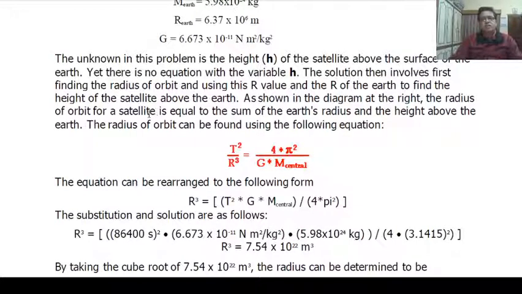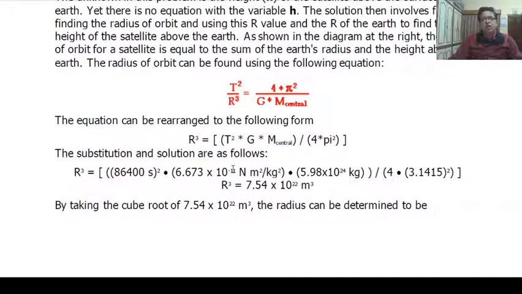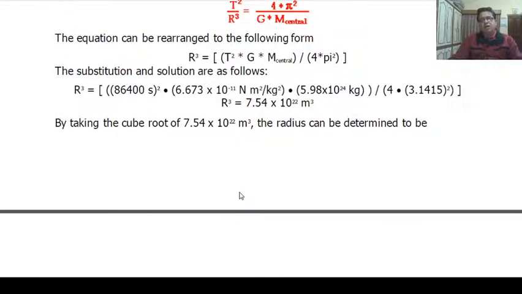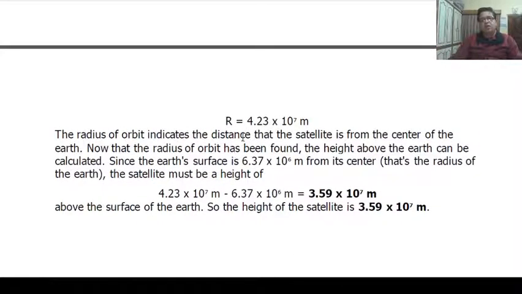Using the relation T square upon R cube equal to 4 pi square upon G m central, you can easily calculate the value of R from here. And R is 4.23 into 10 raised to 7 meter. Now, the radius of the orbit indicates the distance that the satellite is from the center of the Earth.